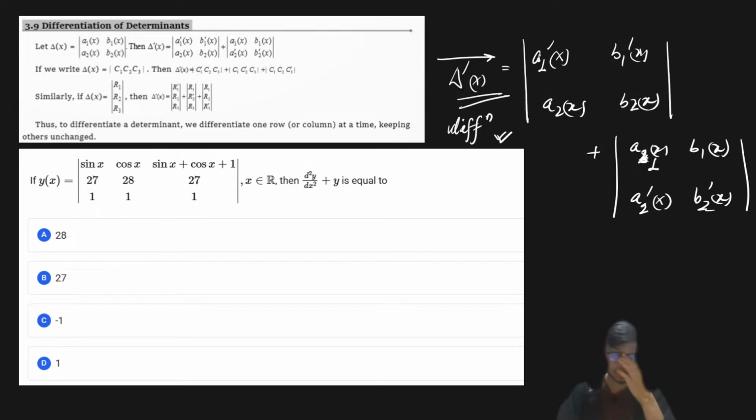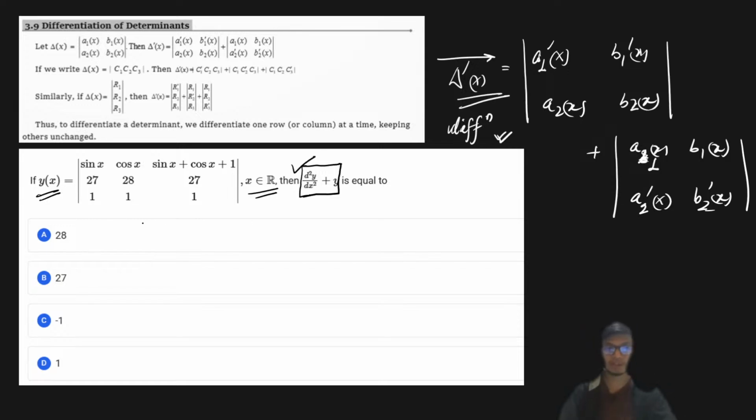Over here we can see that there is a function y of x, which is defined as the following determinant, for all x belonging to the real numbers. We are asked to find the second derivative of y with respect to x, plus y.